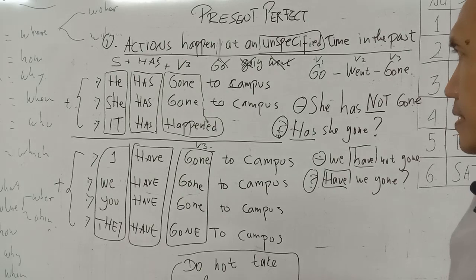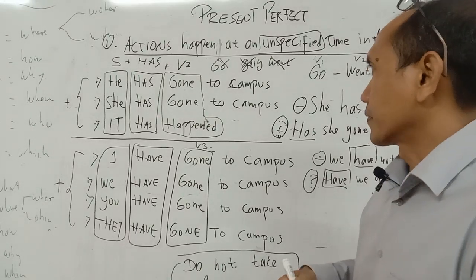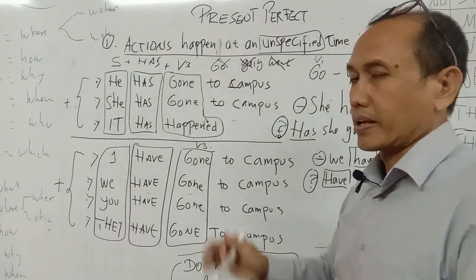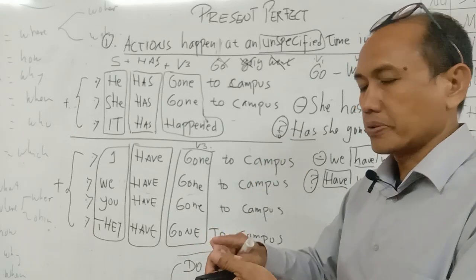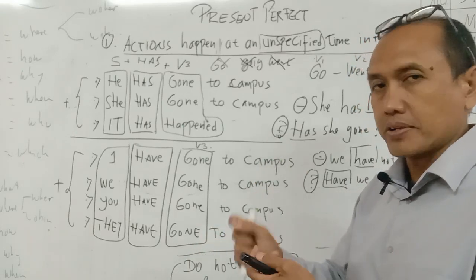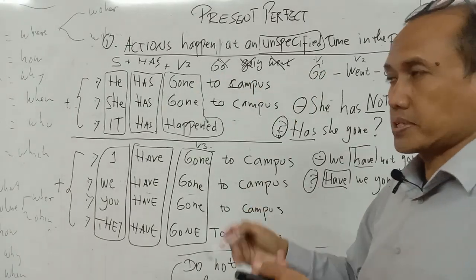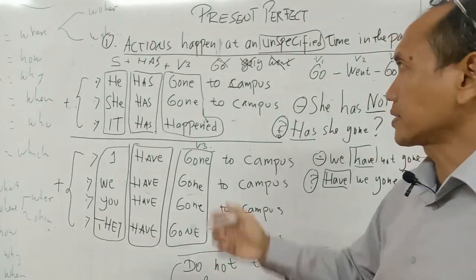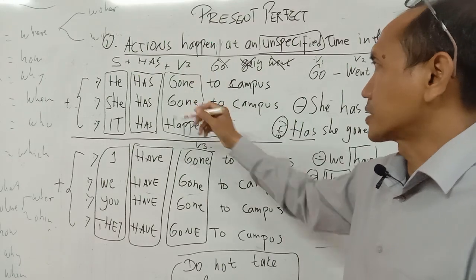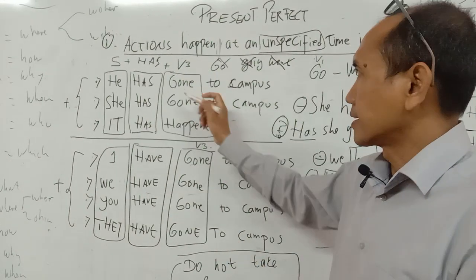Gone is the present perfect, or it is called verb 3. Verb 1, verb 2, verb 3. Verb 1 is present verb. Verb 2 is past verb for past tense, and verb 3 is the present perfect.